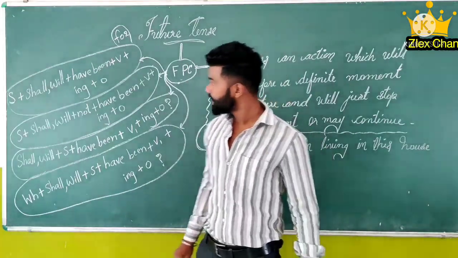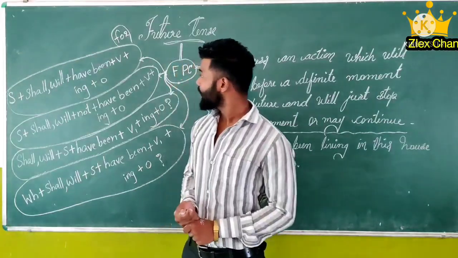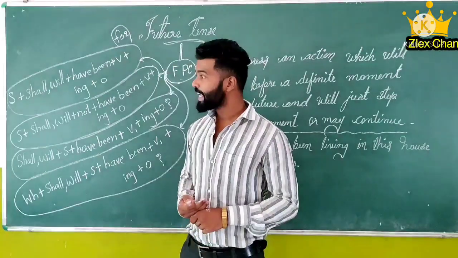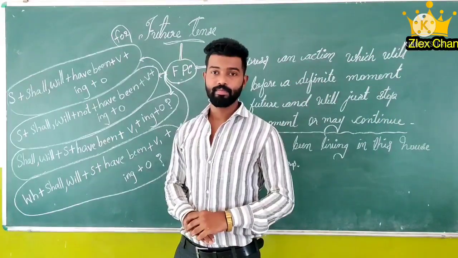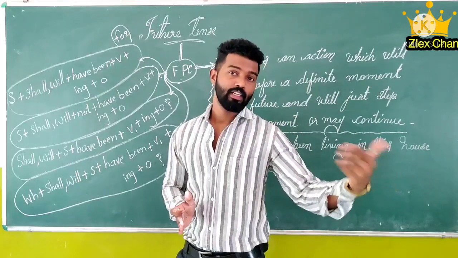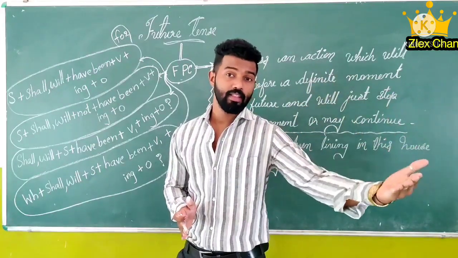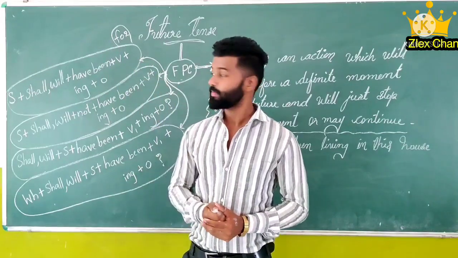Example, I could say, I shall have been staying in Delhi for 5 years. That means in future I will stay in Delhi for 5 years.